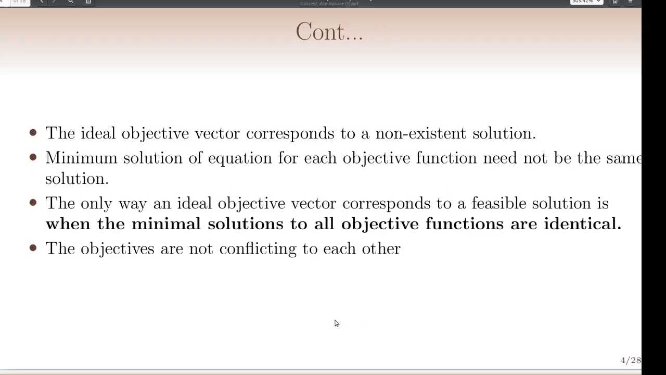Actually, the ideal objective vector corresponds to a non-existent solution. Why? Because the minimum solution for each objective function need not be the same solution. The only way an ideal objective vector corresponds to a feasible solution is when the minimal solutions of all objective functions are identical. If so, then those objective functions cannot be conflicting with each other. But in reality, in optimization techniques, we are considering conflicting objective functions.